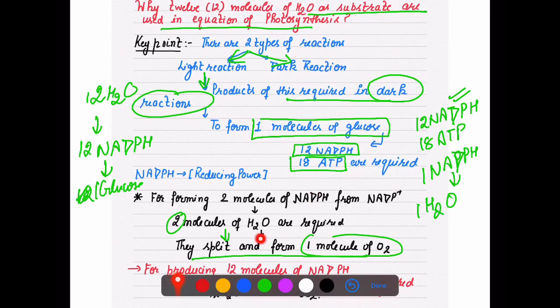If you read these points, it will be very clear that for 12 NADPH, 12 water are required. And why is 12 NADPH required? To form one molecule of glucose. That is, we need 12 NADPH. That is the reason we need 12 molecules of water.